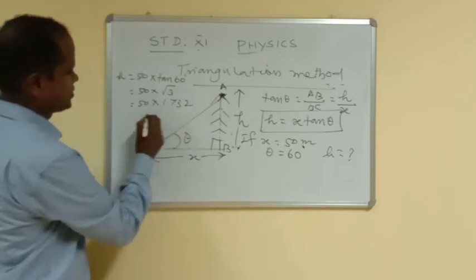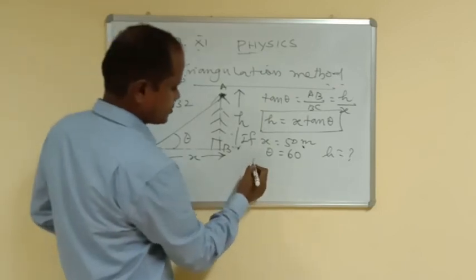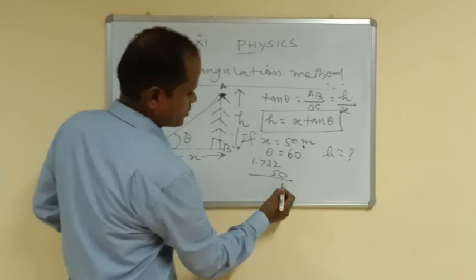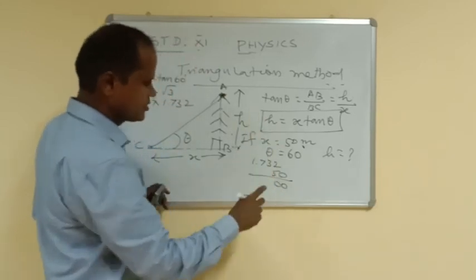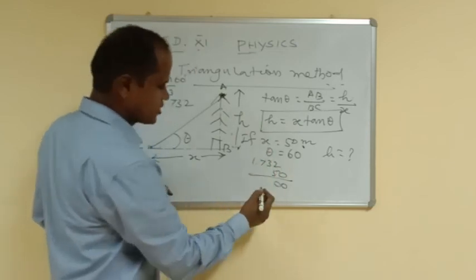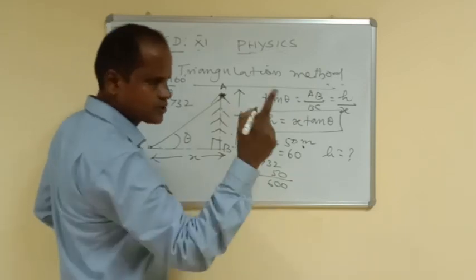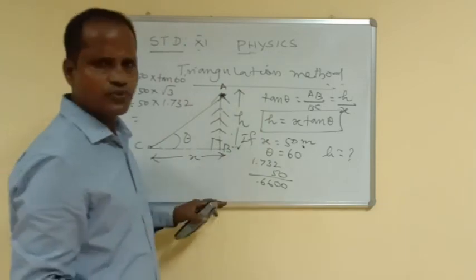Root 3 value is 1.732. So now multiply 1.732 into 50. Put a 0 here.